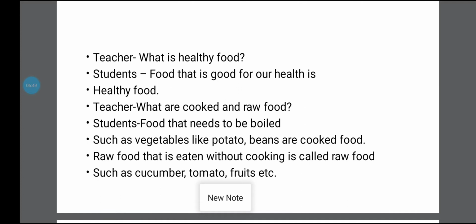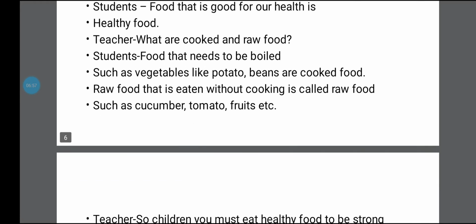Raw food, which is raw food? Raw food is eaten without cooking, that is raw food. Like cucumber, tomato, fruits we eat raw.